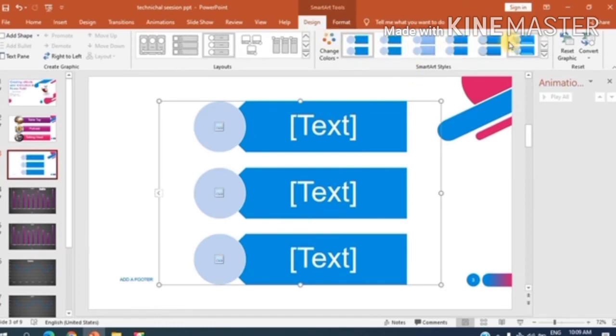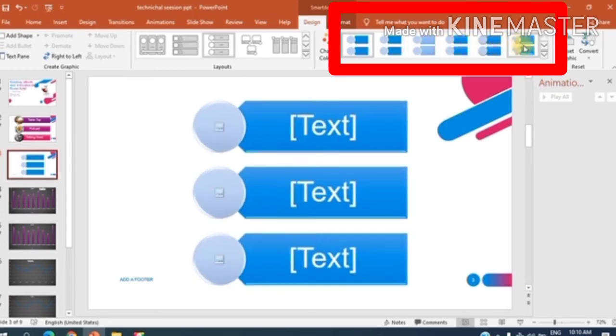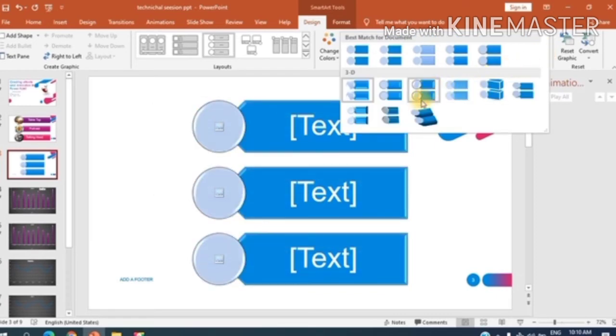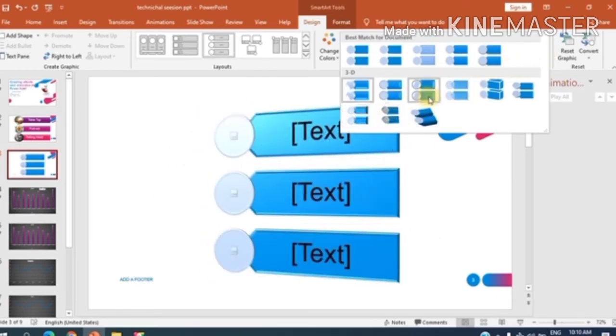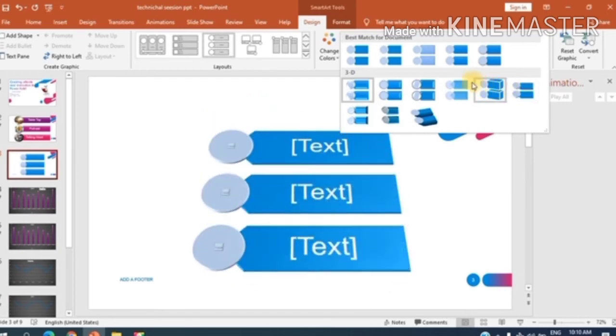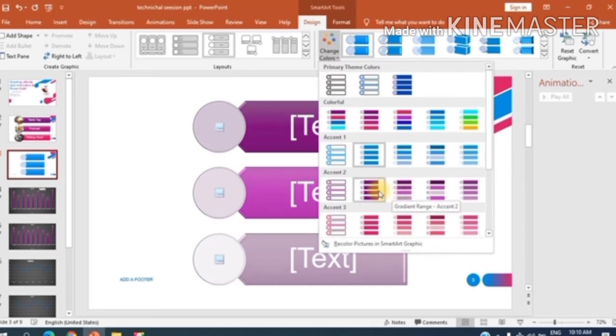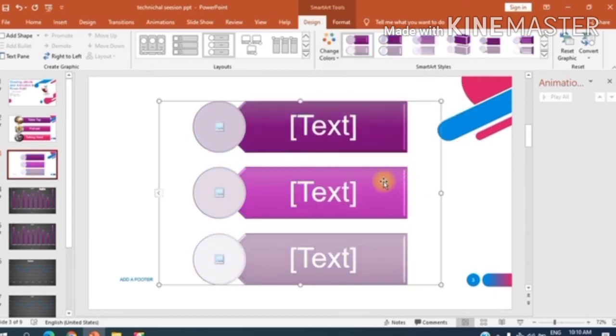See, as soon as I have selected this chart, on the top, these effects have been activated. Now I can choose any one of these effects and see the changes. Let me select this one. And now I can change the color also. Here various combinations of colors are given. You can choose any one of them. Let me select this pink combination, this purple color.